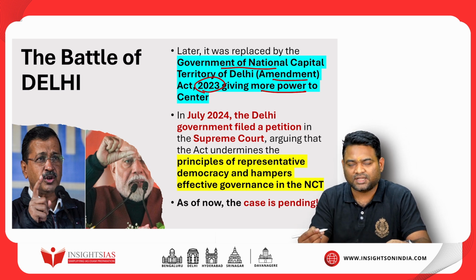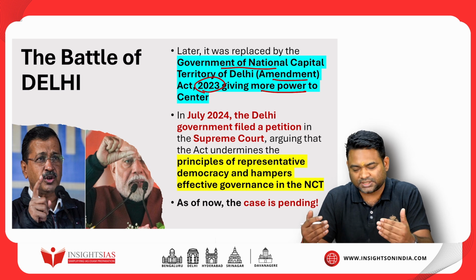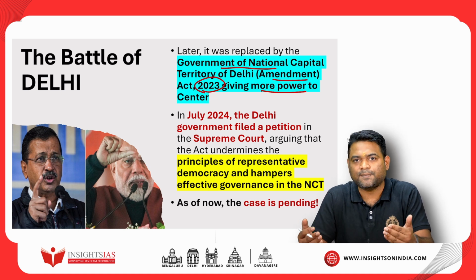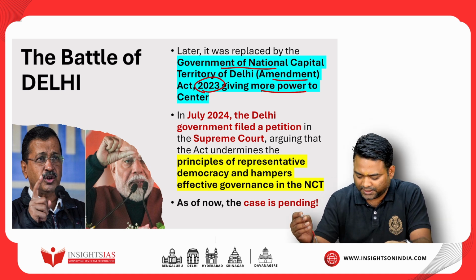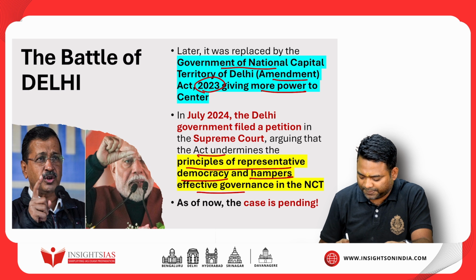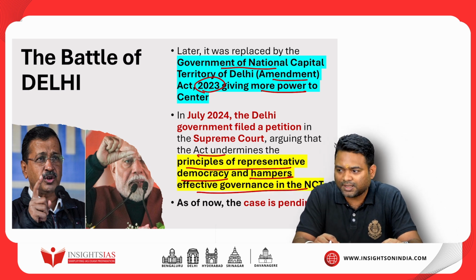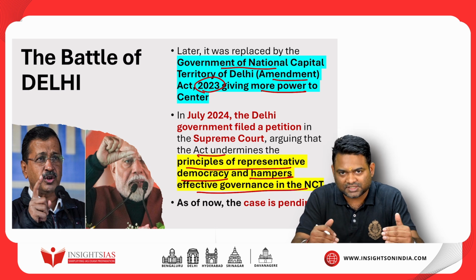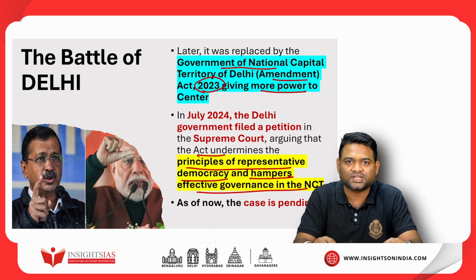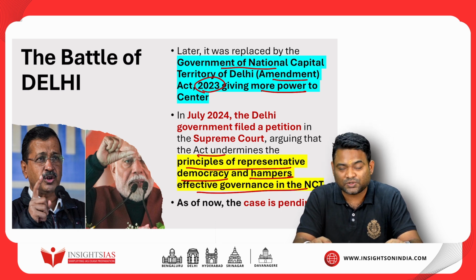In July 2024, the Delhi government went to the Supreme Court. The Supreme Court said, yes, this case is very important, we need to give time, and fast tracking of the case should be done. So they filed a petition arguing that the act undermines the principles of representative democracy and hampers effective governance in the NCT. As of now, the case is pending, but the Delhi government, under which party had filed this petition, is no more in power today, which we have seen from the election results by now. So let's see what will eventually happen.